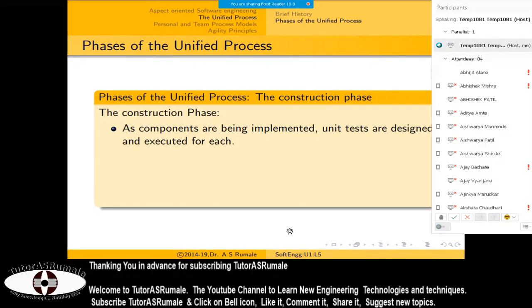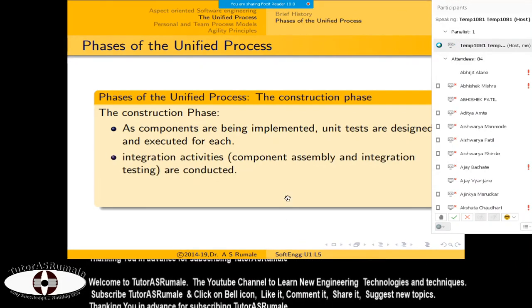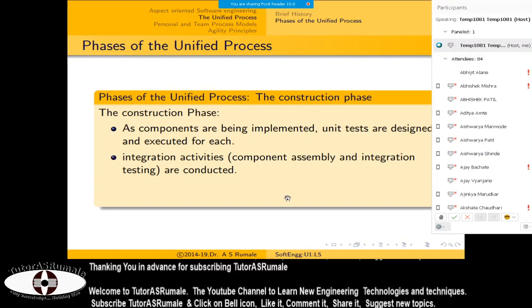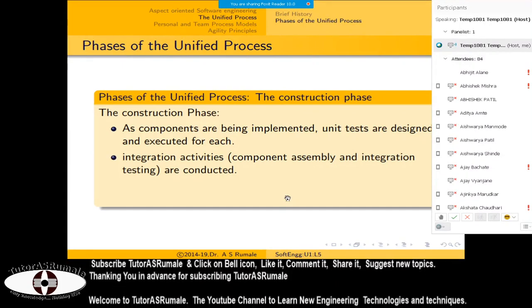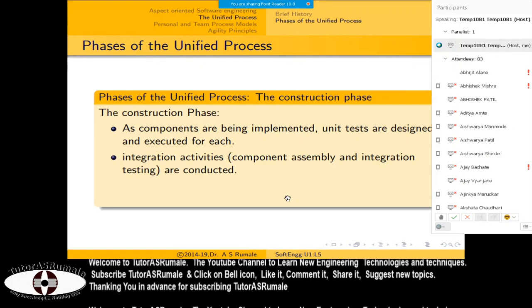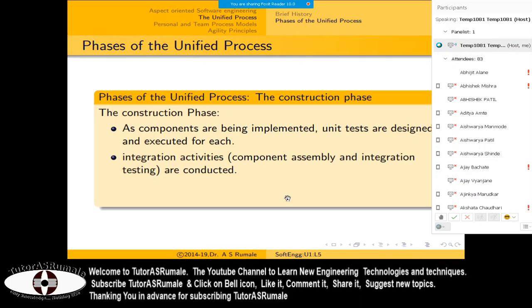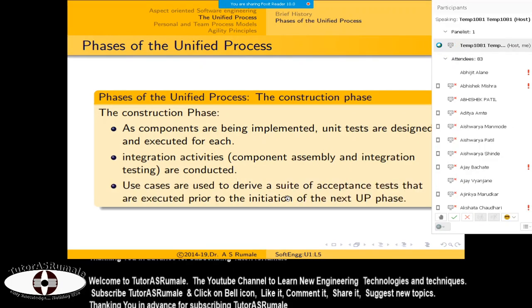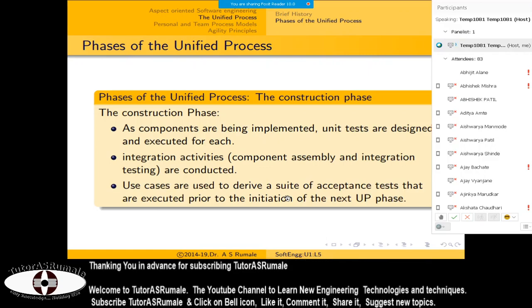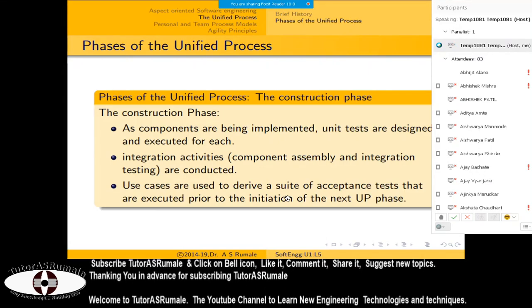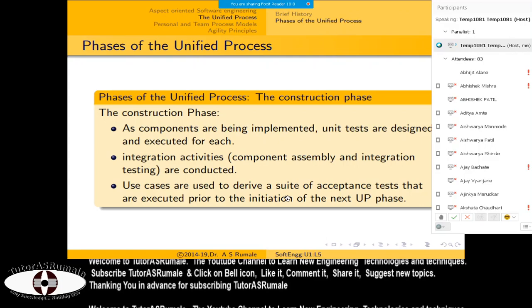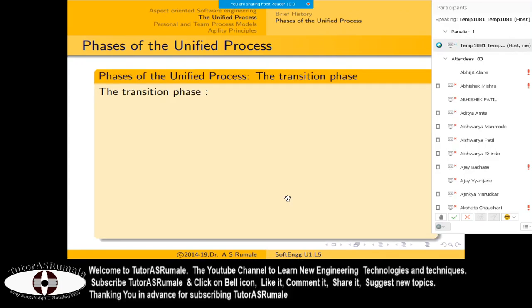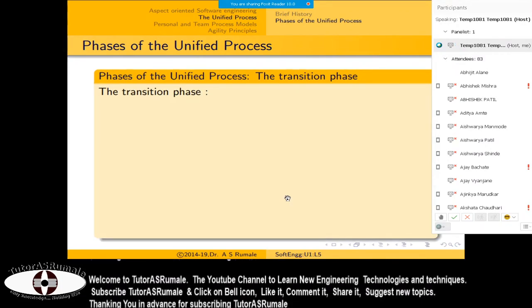Once all these components are designed, you have to do the integration activities for the components, and integration tests are conducted. Then you have to check whether this integration satisfies the use cases or not. Once these things are done, you go for the transition phase.